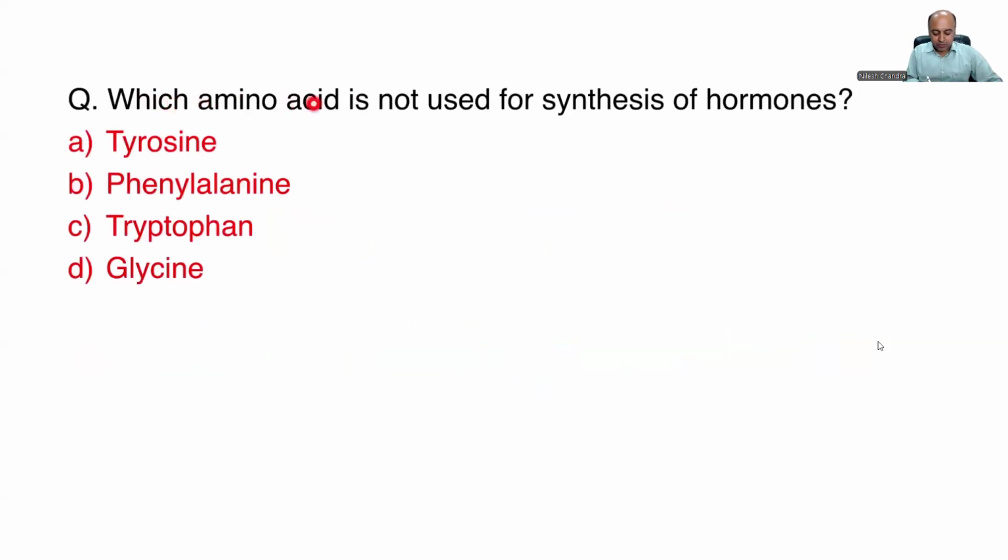First question: which amino acid is not used for synthesis of hormones? The options are adenosine, phenylalanine, tryptophan. All of these are involved in synthesis of hormones. Glycine per se is not directly used in the synthesis of hormones. So here, the preferred answer would be glycine.